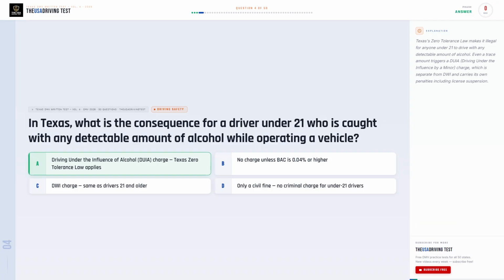The correct answer is A, driving under the influence of alcohol, DUI charge, Texas zero tolerance law applies. Texas's zero tolerance law makes it illegal for anyone under 21 to drive with any detectable amount of alcohol. Even a trace amount triggers a DUI, driving under the influence by a minor, charge, which is separate from DWI and carries its own penalties including license suspension.